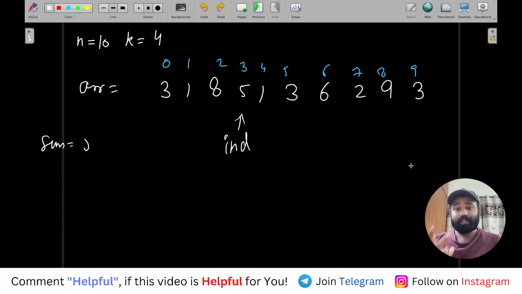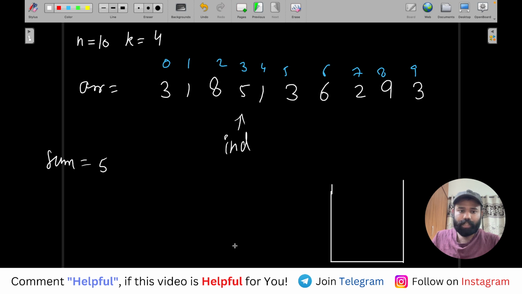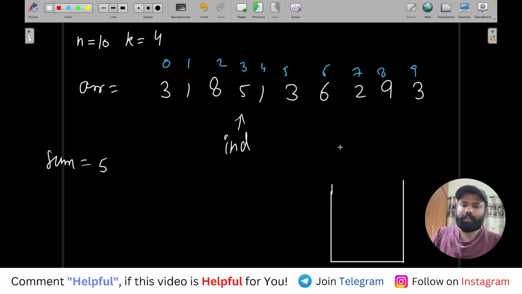Okay. And obviously if the next k minus 2 numbers should be taken twice, so those should be the maximum numbers which we should take, right? So what I will do, this is the IND I have taken. Now I will start from here, and I will also keep track of a priority queue. So I'm actually telling you in a different way, and this priority queue will be a min heap. So the minimum number will come at the top. I will tell you why.